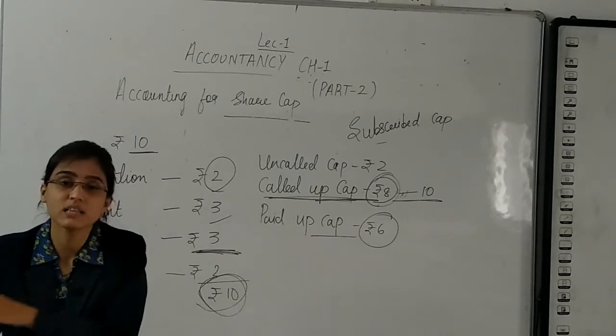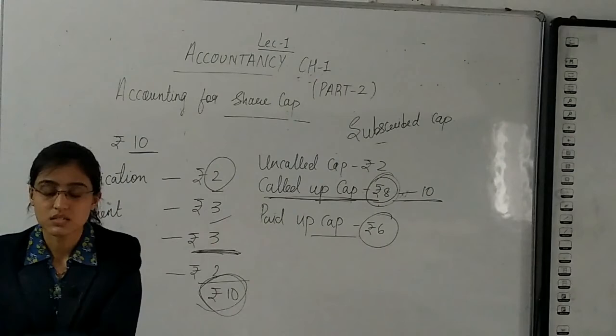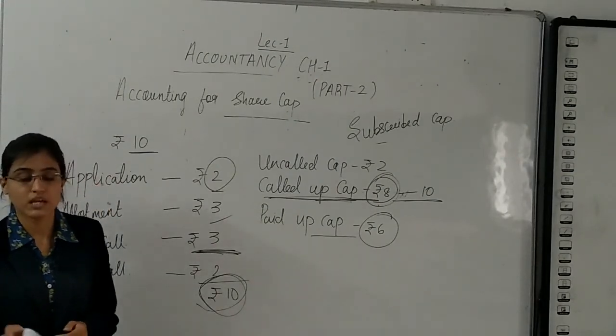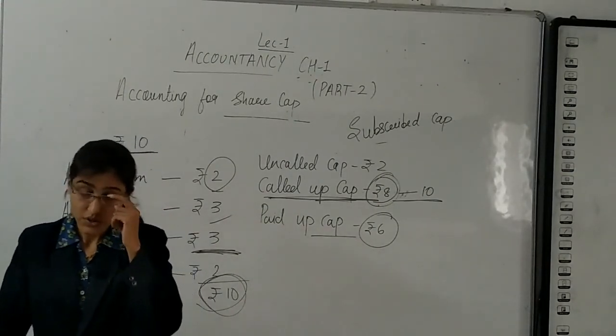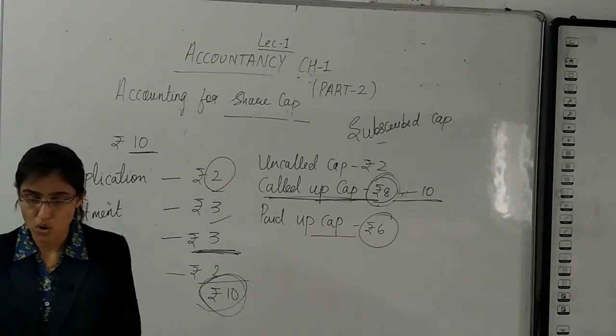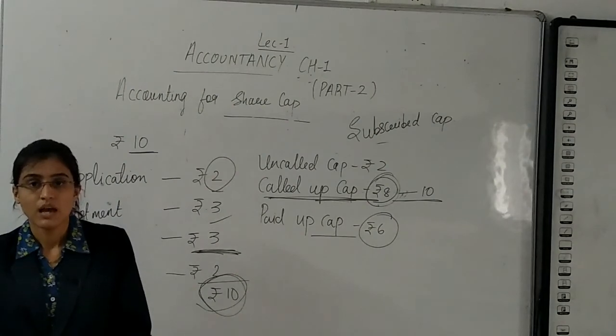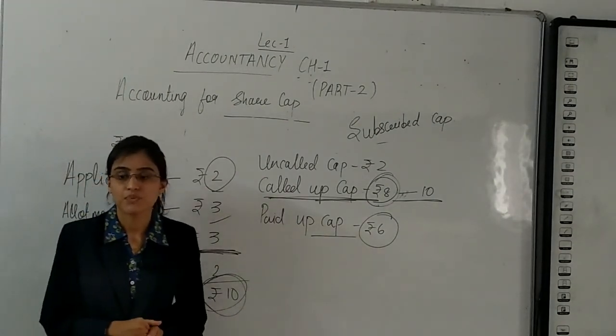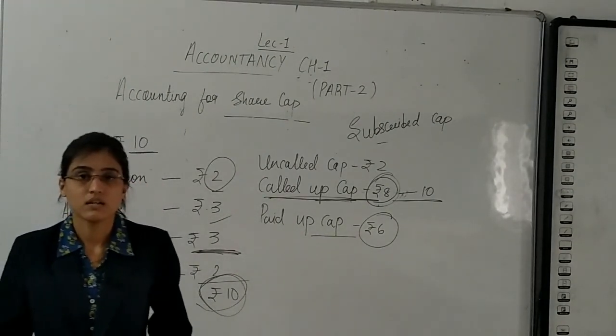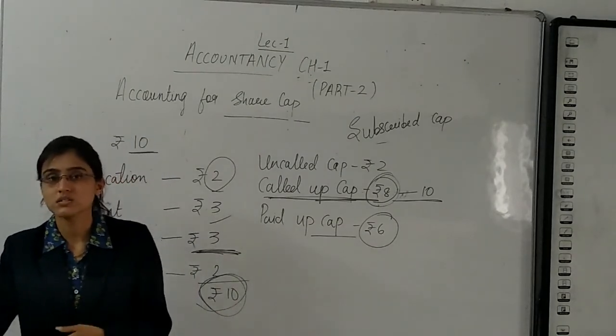This will be applied in the practicals. So your homework for today is that you will read the concept of types of share capital. And we'll continue ahead in the next lecture of course.